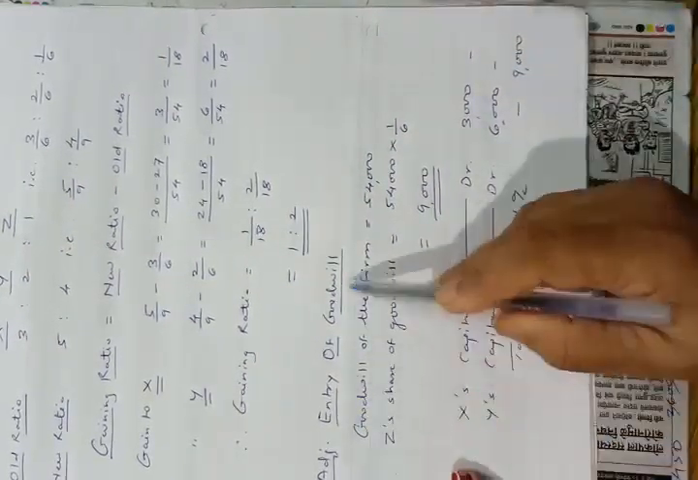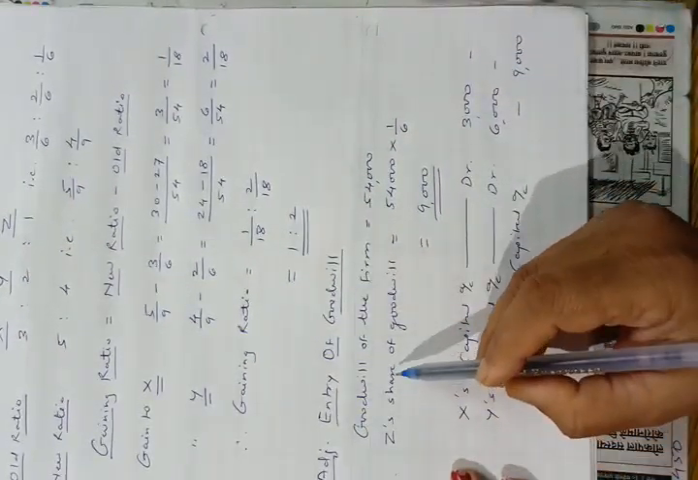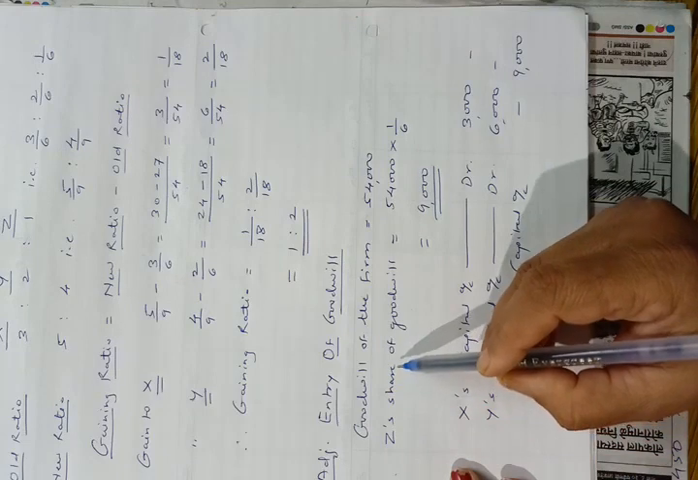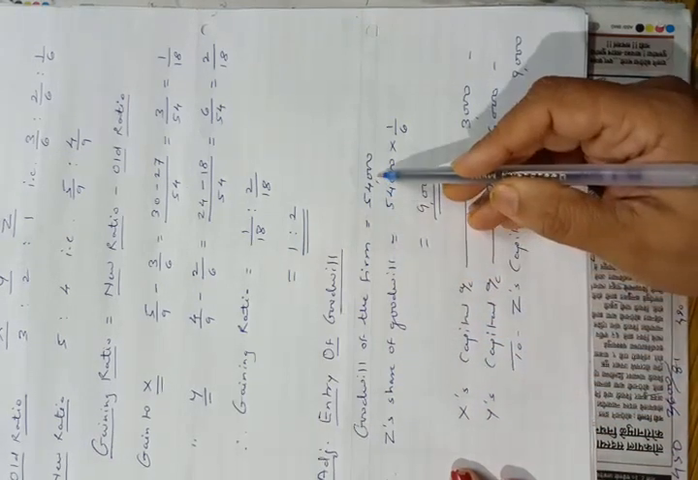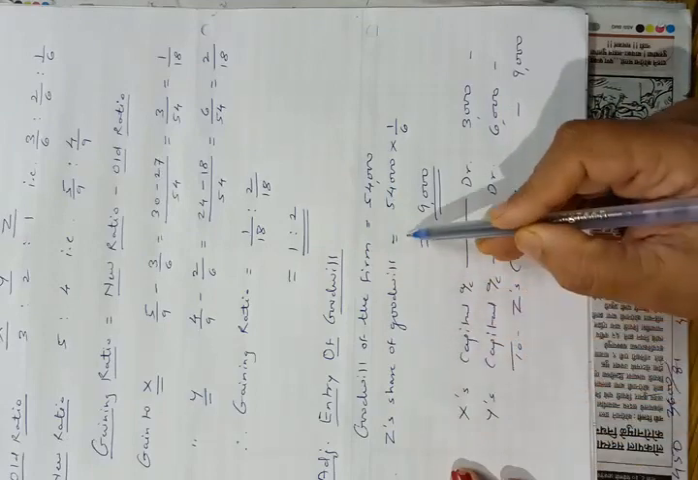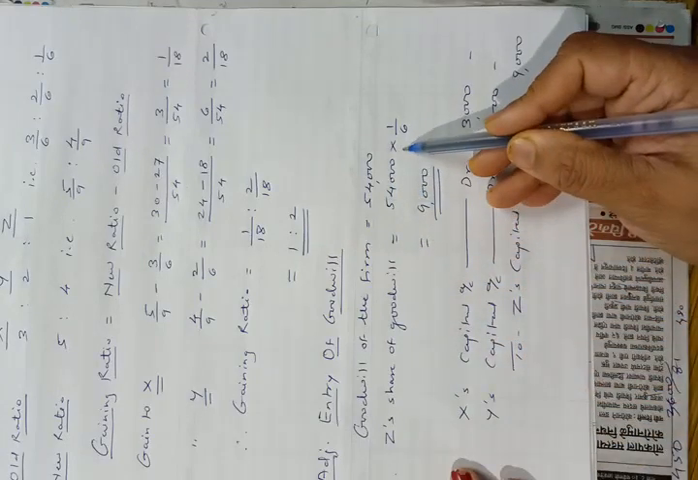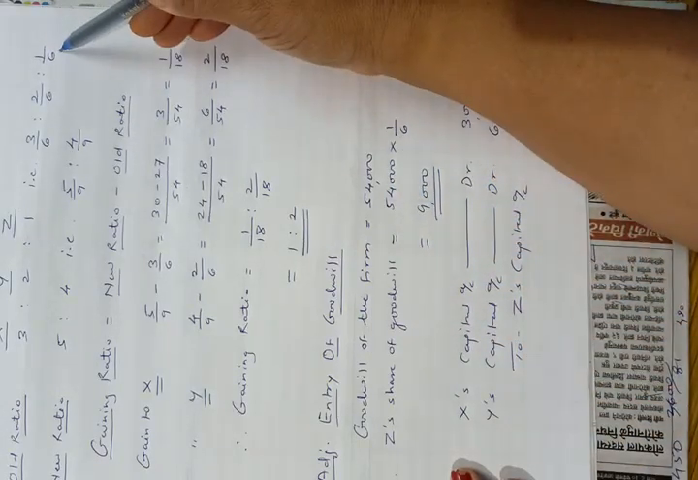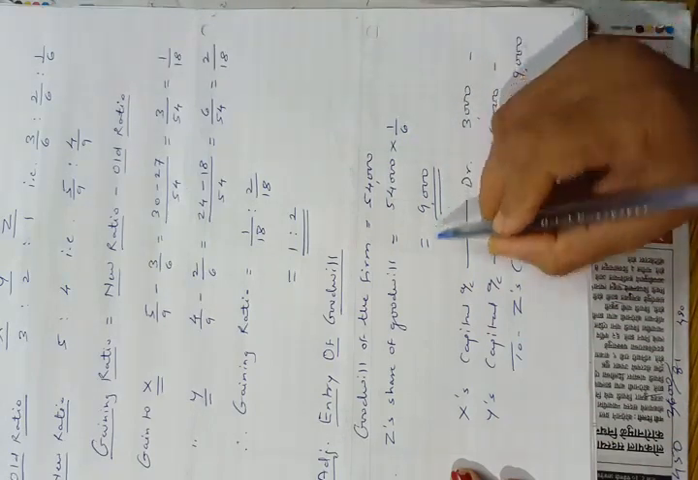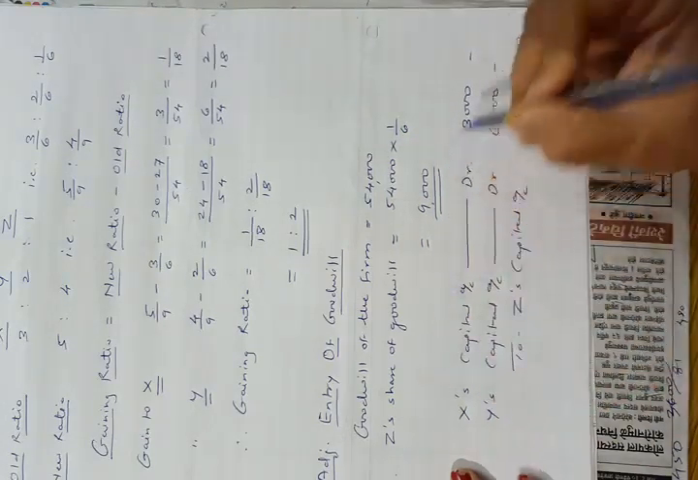So adjustment entry of goodwill. In the fourth adjustment, they told us that goodwill of the firm is valued at rupees 54,000. So Z's share of goodwill will be 54,000 into Z's share, that is 1/6. So the goodwill share of Z will be 9,000.